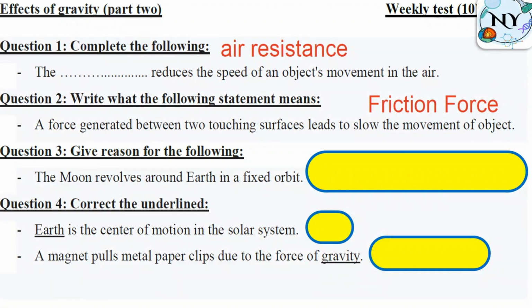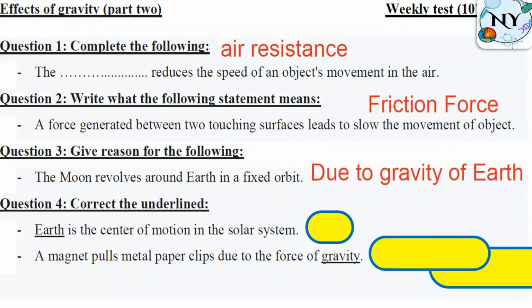Why? Due to the gravity of Earth. Which one is the center of motion in the solar system? Sun. A magnet pulls metal paper clips due to the force of gravity. Magnetism.